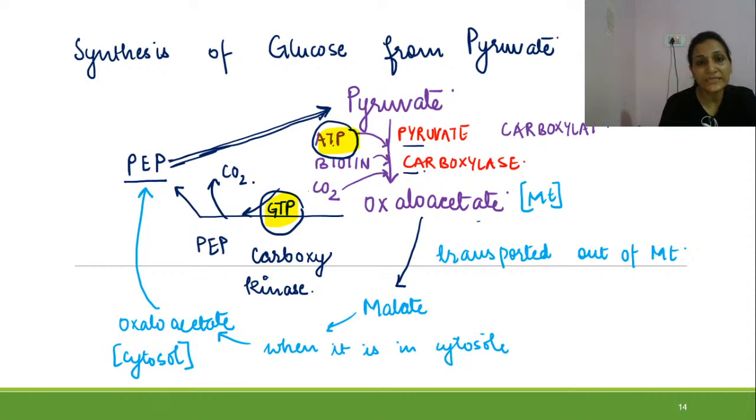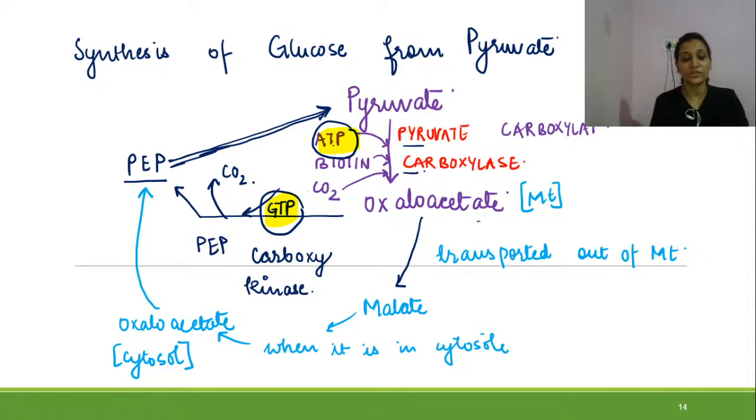So this synthesis of glucose from pyruvate is not a two-step process, because oxaloacetate cannot be transported out of mitochondria as it is, it needs to get converted into malate, and then malate is converted into oxaloacetate, and then in cytosol it is converted into phosphoenol pyruvate. So this step is again energy dependent and carbon dioxide is removed. So I hope you have understood how we have done the formation of glucose from pyruvate.